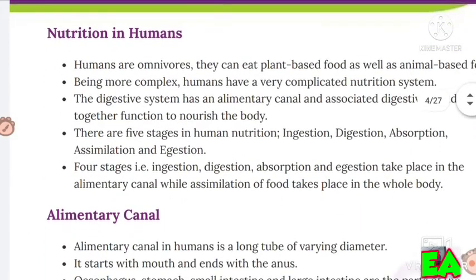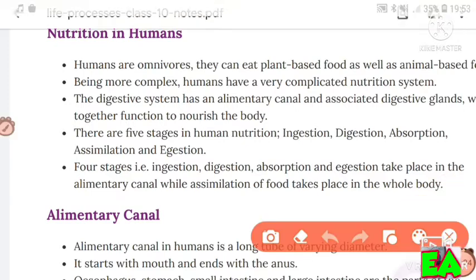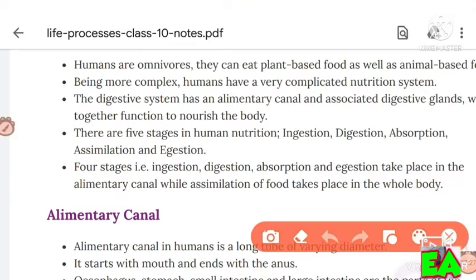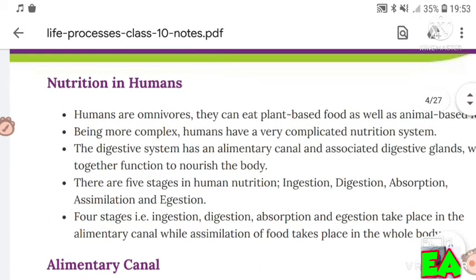Then nutrition in humans. The important topic. Nutrition in human. Humans are omnivores.